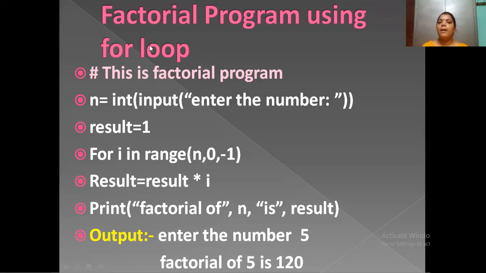Likewise, Python uses this factorial, and I am going to explain the code here. The first line is a comment line. For comments we use the hash symbol, so this will not display in the output. Now see here, n is equal to int input of double quotes, enter the value. Here n is the value we are taking.